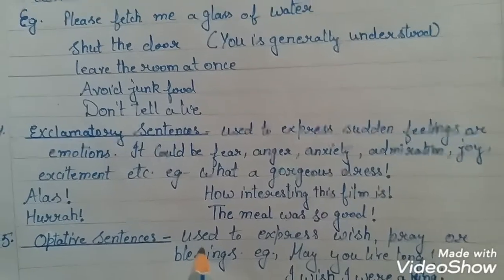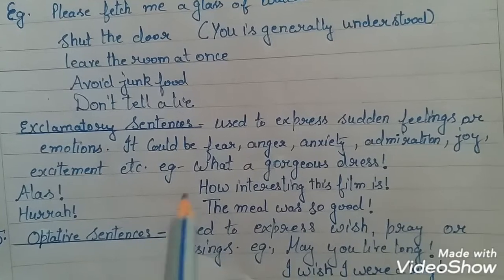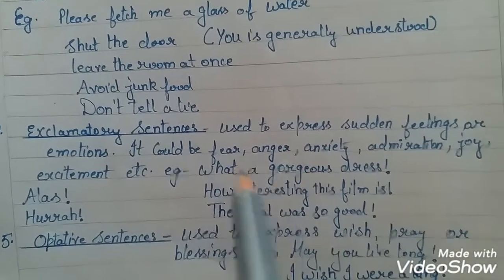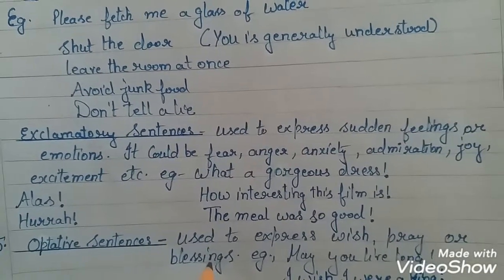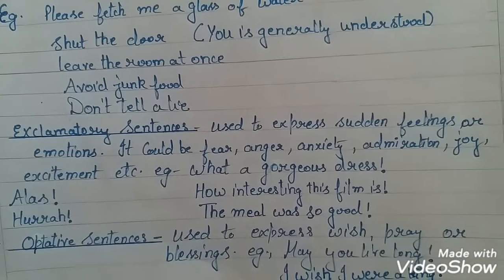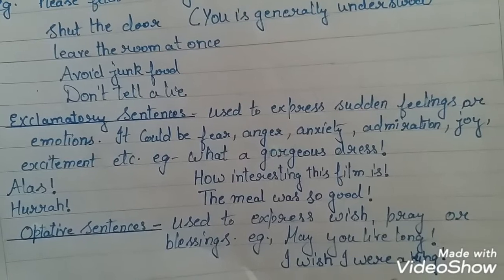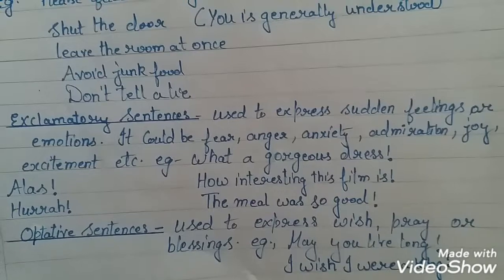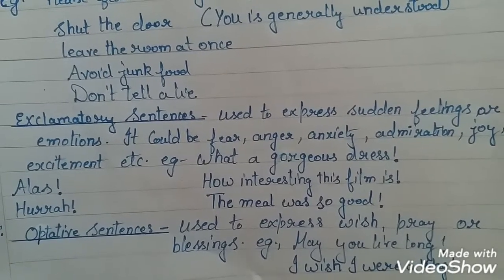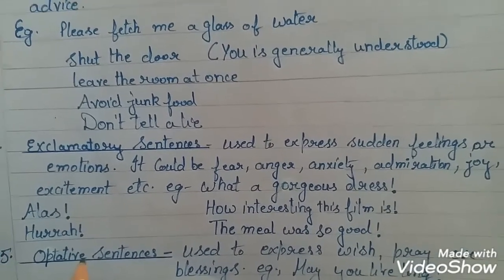Next, optative sentences. Optative sentences are different from exclamatory sentences. In exclamatory sentences, sudden feelings or emotions are expressed, whereas optative sentences are used to express a wish, prayer or blessings. For example, may you live long, I wish I were a king, I wish I were a millionaire, I wish I were a queen, where someone is wishing. Whenever such wishes, prayers or blessings are made, we use optative sentences. So these are the 5 kinds of sentences.